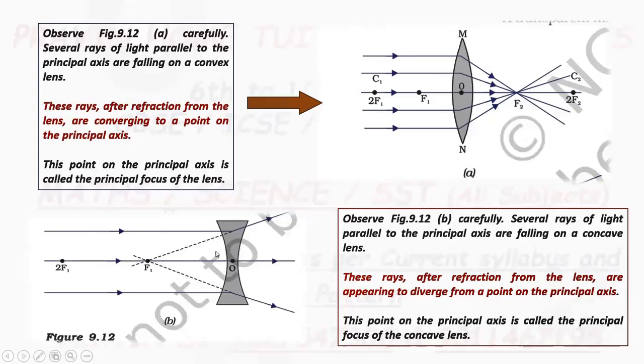Now, when rays of light parallel to the principal axis fall on a concave lens, after refraction they get diverged. When we draw these refracted rays backward, they meet at point F1. So F1 is the principal focus for the concave lens.